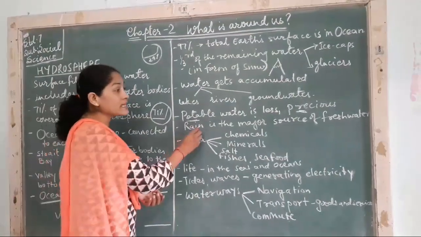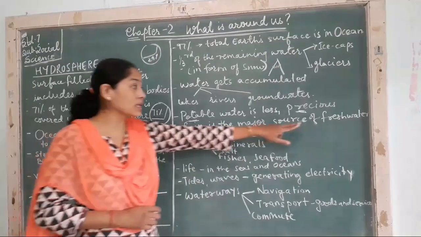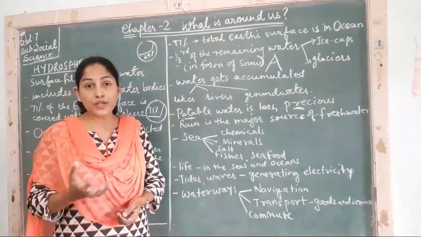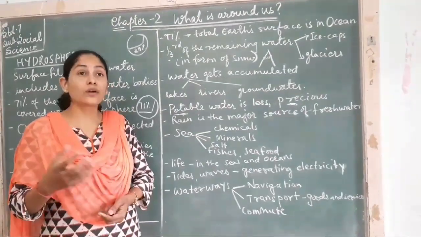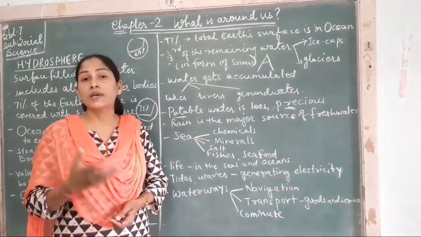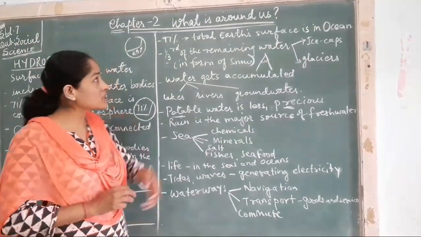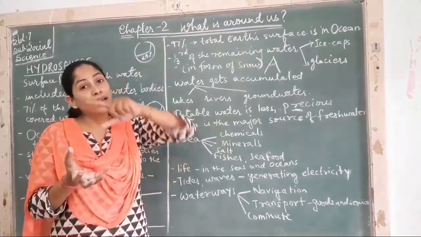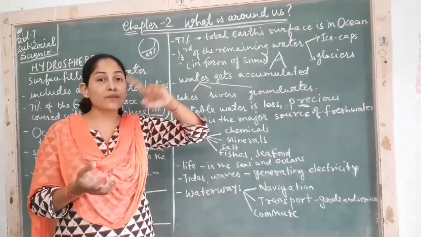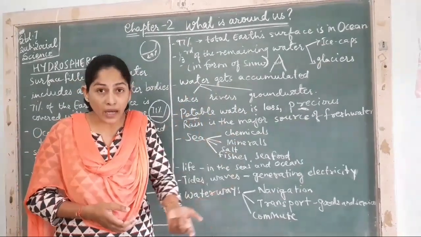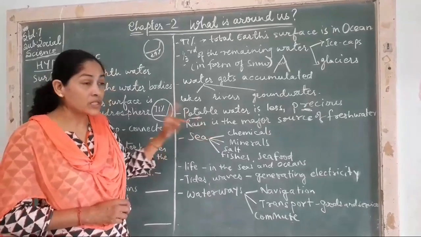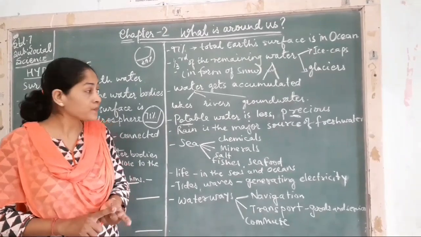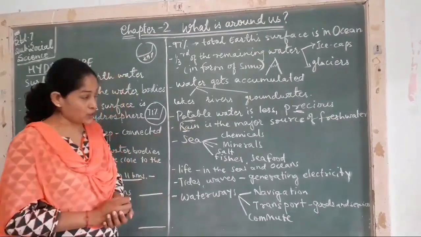Now, rain is the major source of fresh water. How can you say that rain is the major source of fresh water? See, when evaporation takes place, water gets evaporated from lakes, rivers, seas and other bodies, but majorly it is evaporated from the ocean. Then we know clouds form, then we have condensation, and then rain comes down. So that rainwater is very useful to us. Oceans help us bring the rain, we can say. So rain is the major source of fresh water.